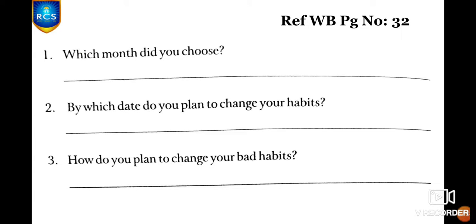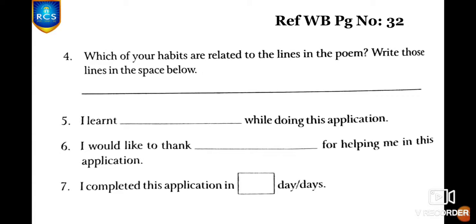Which month did you choose? By which date do you plan to change your habits? How do you plan to change your habits? You have to answer all these questions. And fourth question, which of your habits are related to the lines in the poem? Write those lines in the space below. You have to think well and you have to relate yourself to the children in the poem, and you have to write if you have any habits related to the lines that are mentioned in the poem. You can write it in this given space.